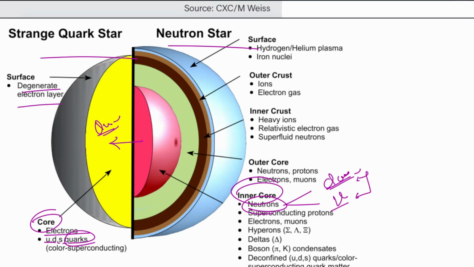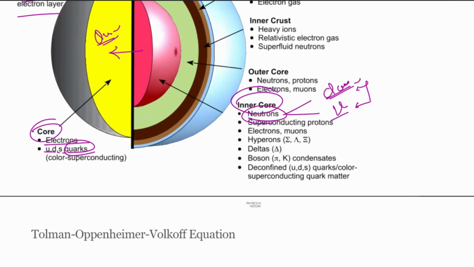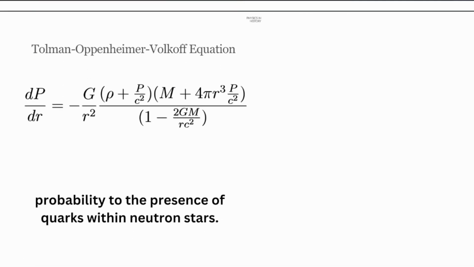Okay, so you do not need to read a lot about this. Just know that a strange quark star can be a further decomposition of a neutron star, even more densely packed, and has in its core a continuously existing state of matter known as the quark state. Okay, very important. Now there is an equation, the Tolman-Oppenheimer-Volkoff equation. Very important equation, very complicated, and minds like ours cannot understand this equation. Given that we do not have enough time to understand this also.